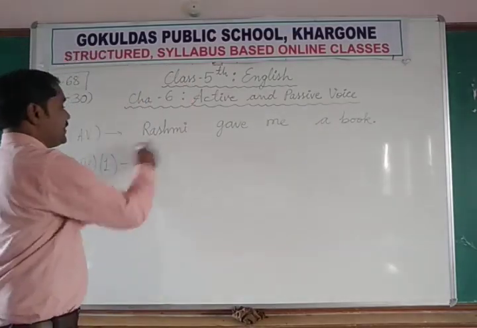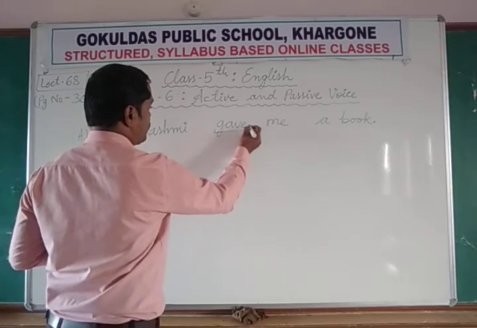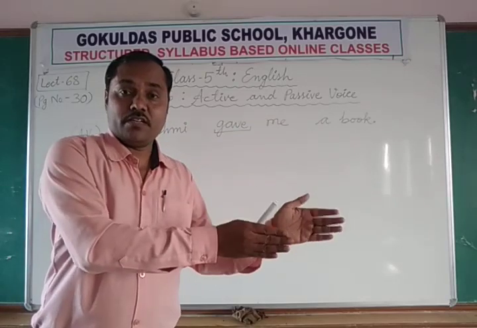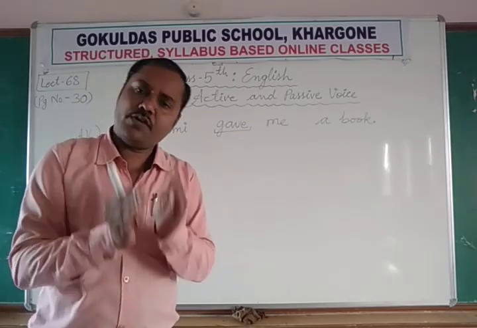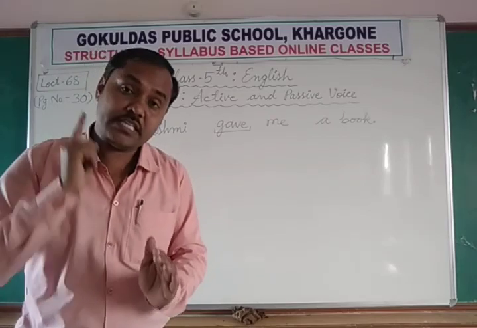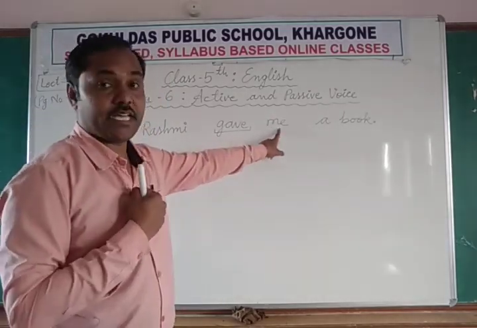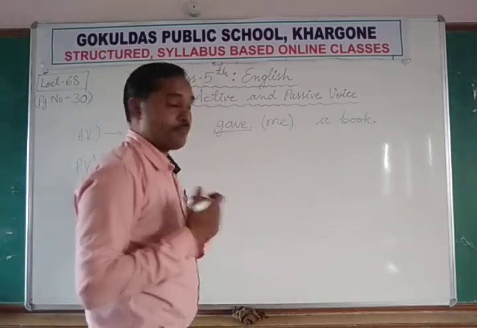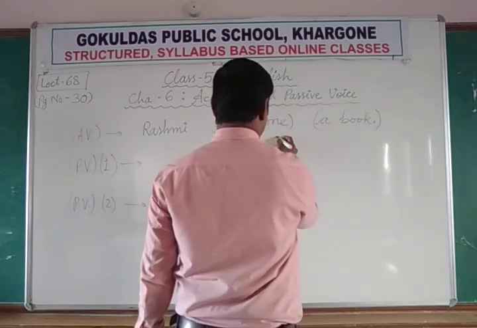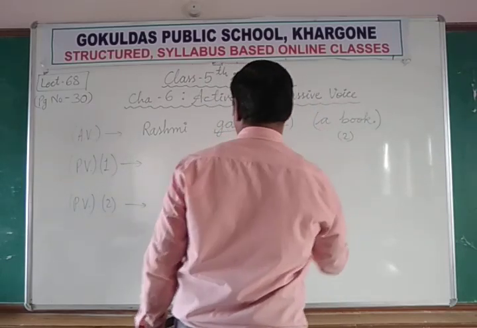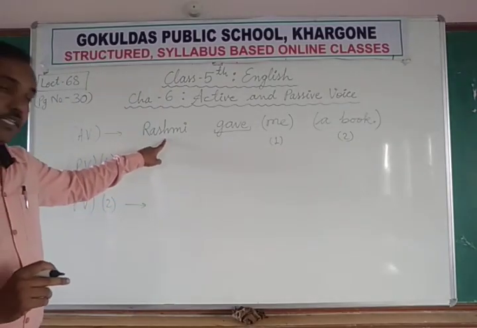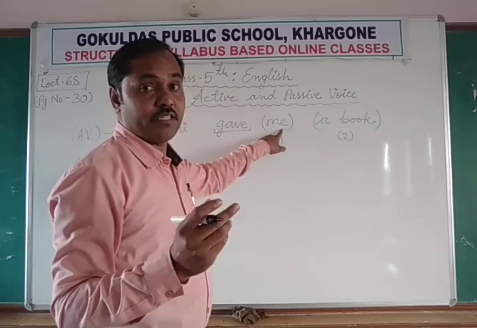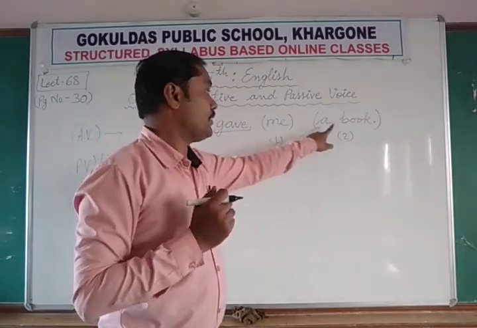Now Rashmi is the subject, gave is the verb, the verb's second form. Give, gave, given. The second form of the verb always shows past simple tense. रश्मि ने मुझे एक किताब दी थी. So there are two objects. One is me, मुझे, and the second object is a book, एक किताब. The subject is the same, only one subject. The verb is only one, but there are two objects.